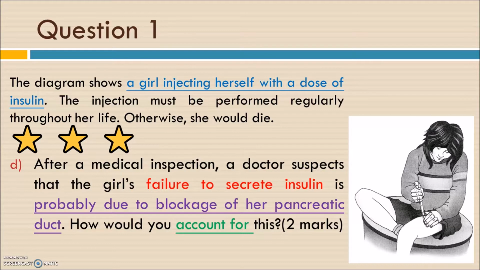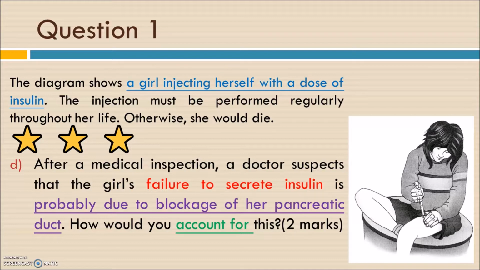The pancreatic duct should carry the pancreatic juice to the duodenum only. Actually, that's the exocrine gland function. But secreting insulin should be the endocrine gland function. So, actually, is the doctor wrong? Is he or she saying something wrong to the girl? So that's something we need to analyze.